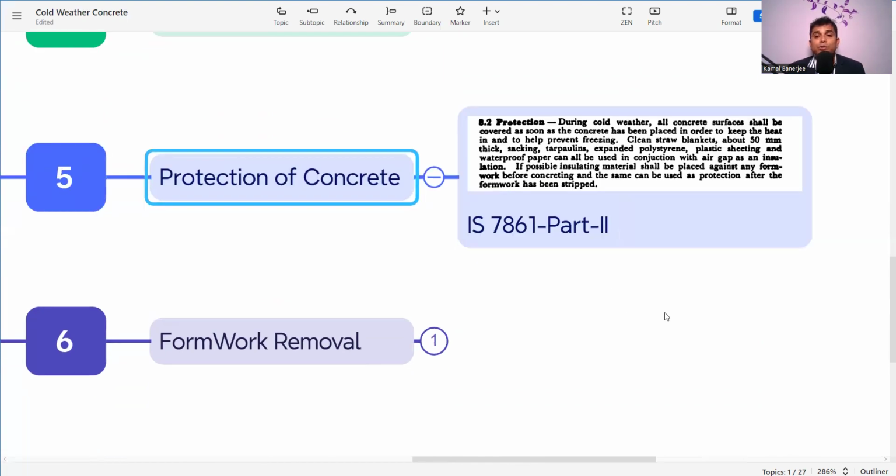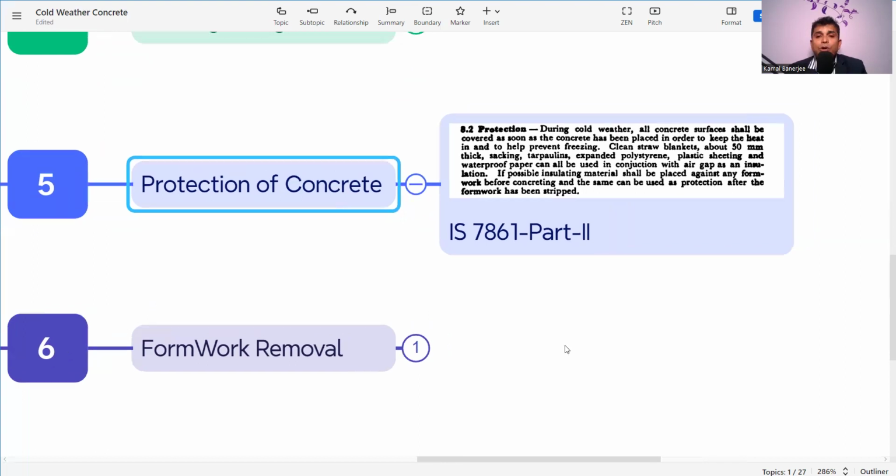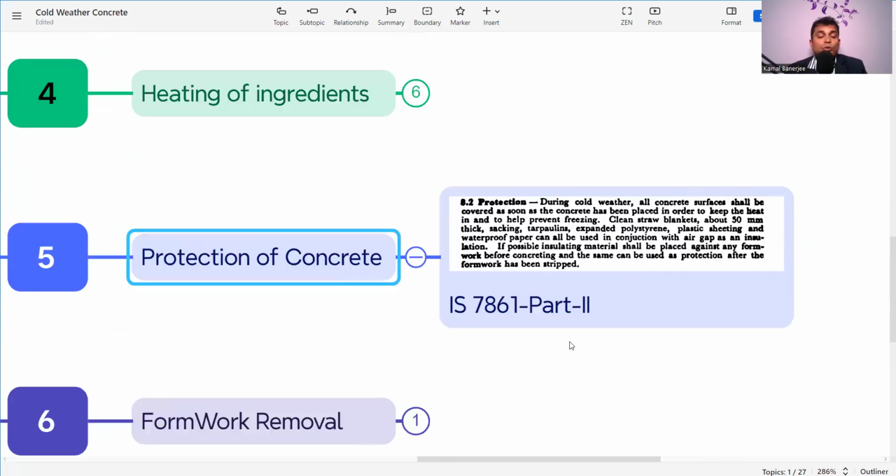We need to protect the concrete after doing the compaction. Now, why do we need to protect? Otherwise heat loss will happen. We need to prevent the heat loss. So during cold weather, what is the clause? It is 8.2. During cold weather, all concrete surfaces shall be covered as soon as the concrete has been placed in order to keep the heat in and help prevent freezing. So immediately after placing the concrete, we need to place the insulation to avoid freezing.